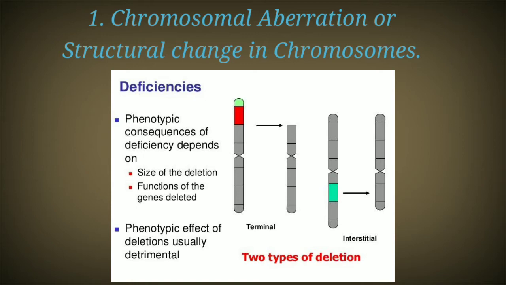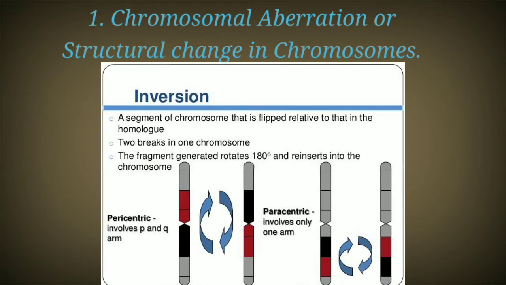Then comes inversion. Inversion is the type of chromosomal aberration in which part of the chromosome segment gets inverted by 180 degrees. That means it gets totally misplaced by 180 degrees, where shuffling of genes takes place, and this shuffling of the genes leads to chromosomal abnormality. And this shuffling does not take place due to the crossing over process.